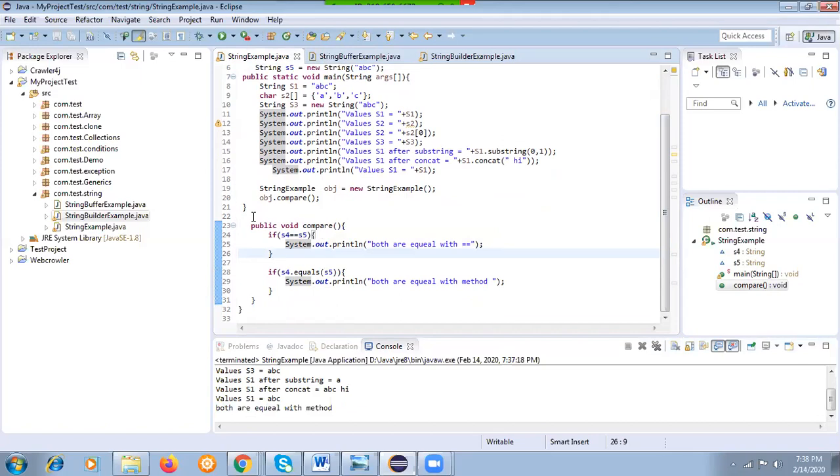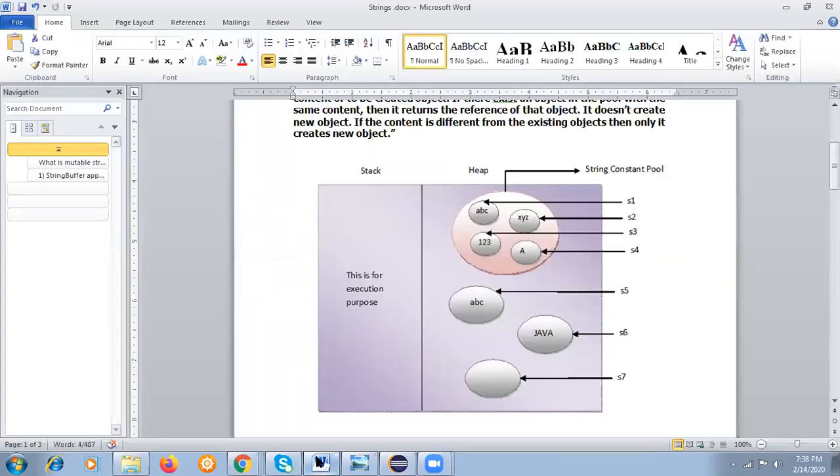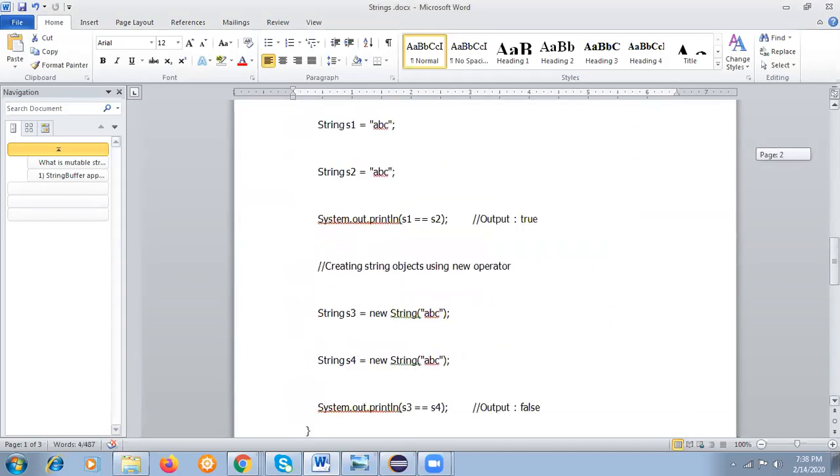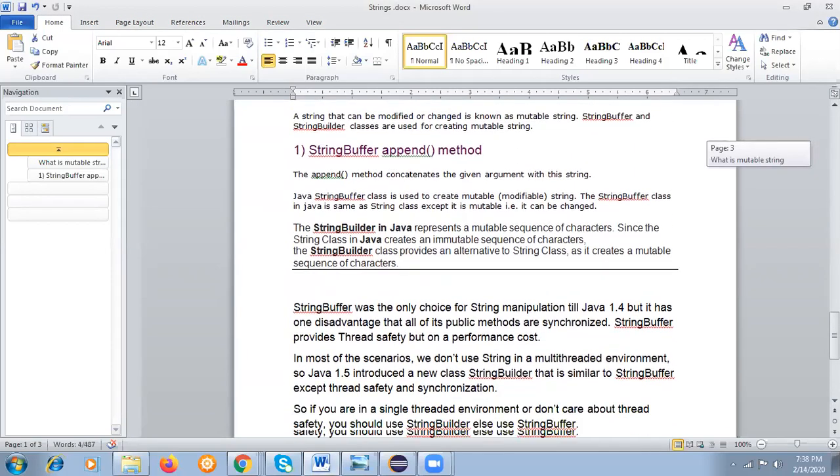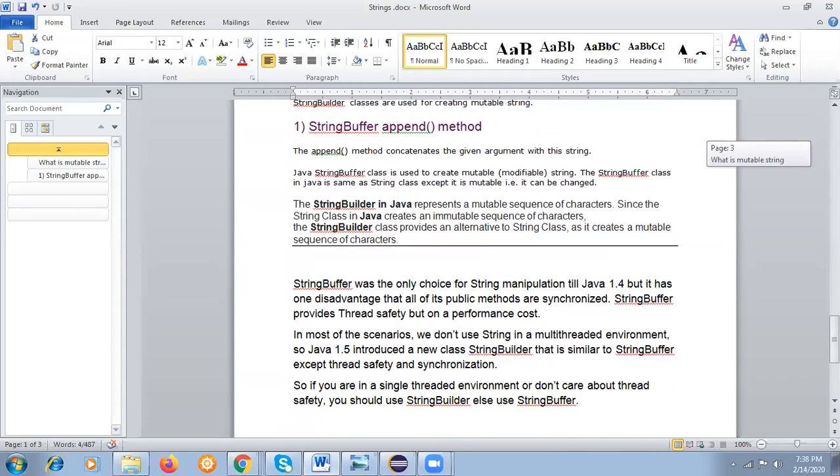Now there is another concept of string buffer and string builder. String buffer is a mutable class, and modifiable means you can append, add, update, delete in the string buffer object.